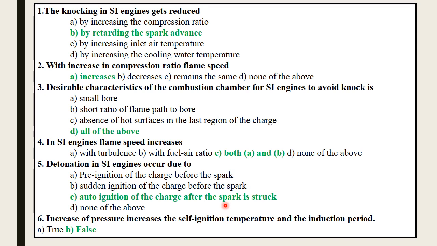This additional flame flows opposite to the main flame front, and both flame fronts collide with each other and cause the detonation. So the correct option is auto ignition of the charge after the spark is struck.